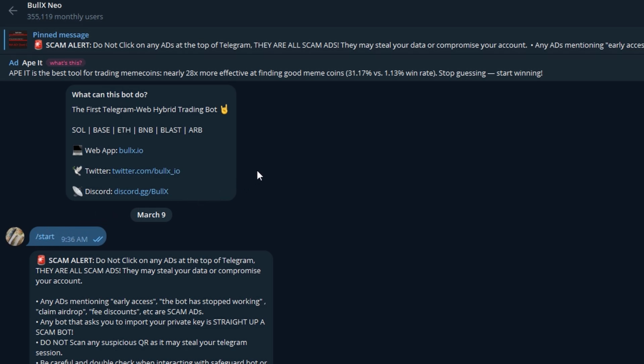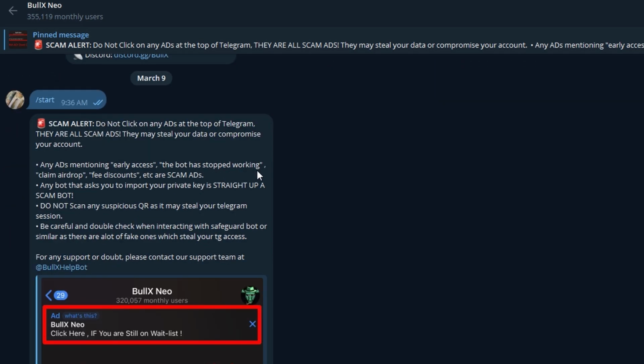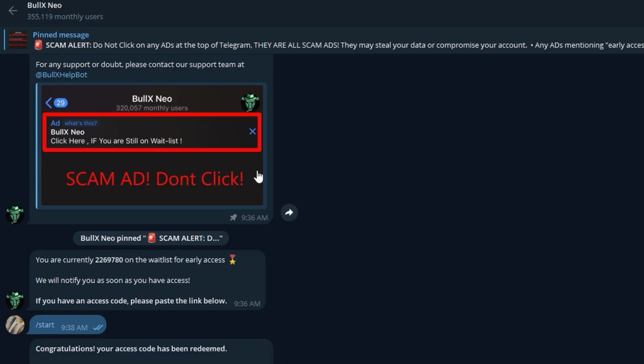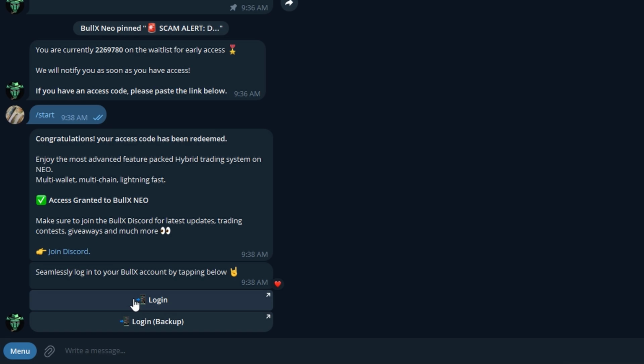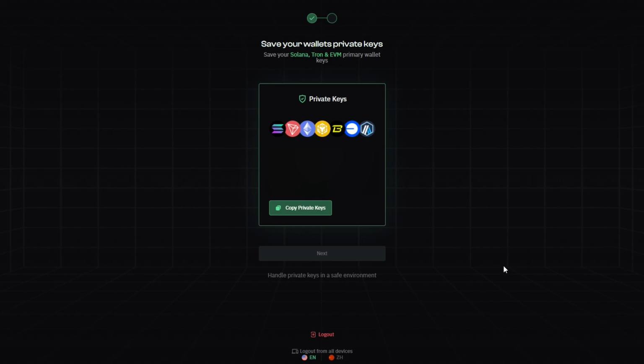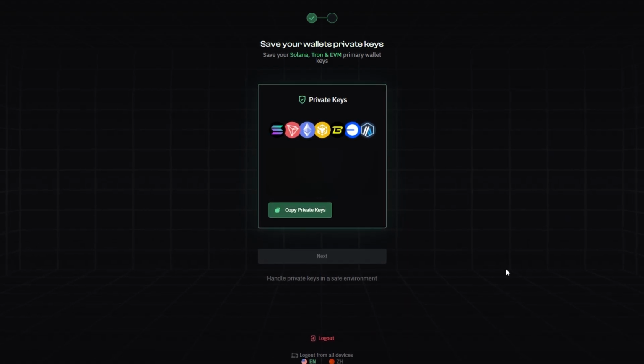Once you do that, you should see a message telling you that your access code has been redeemed, meaning you're good to go. You're in. Now, from this point forward, you can click on the Login button to move to the next step, where you'll be taken to your account page on Bullx Neo. Once you're logged in, you'll see a page where your private keys are generated for you.